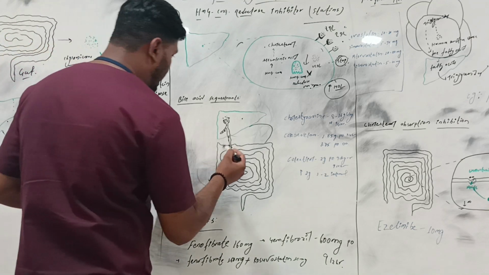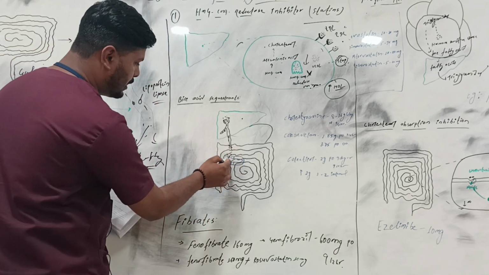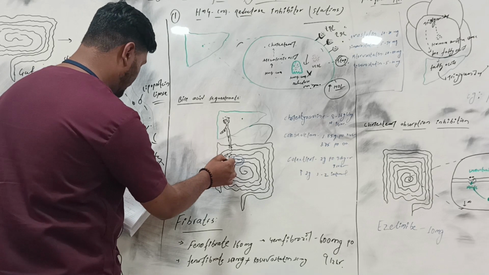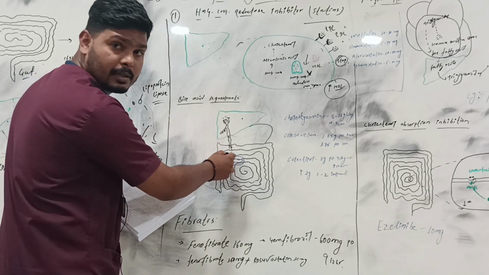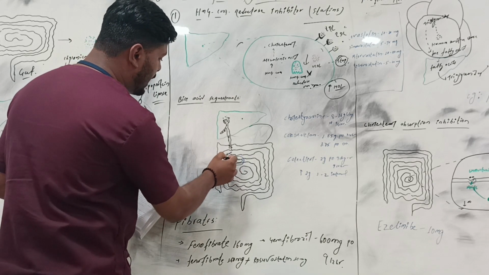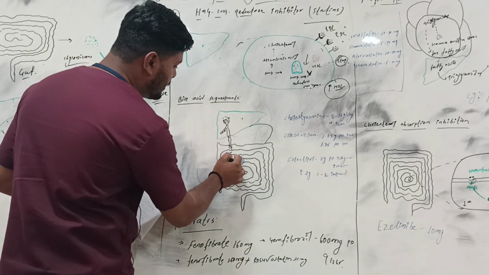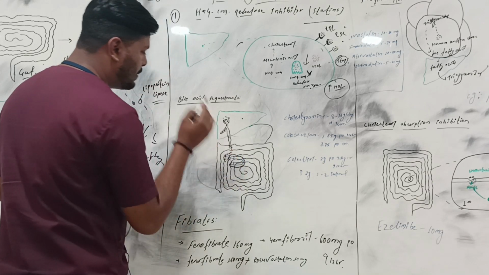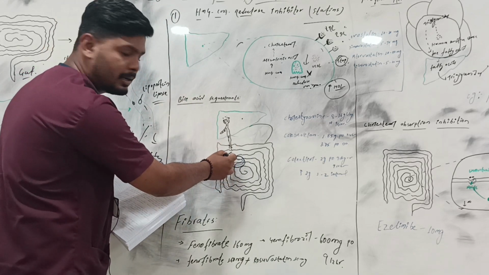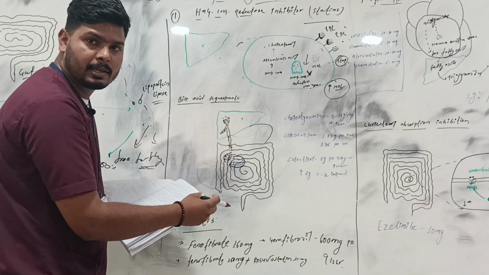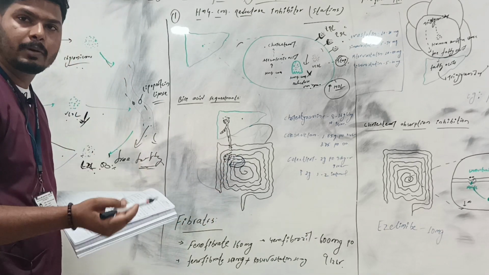Basically it will produce some ions. These ions, what will happen? Here it will be a negatively charged ion. Bile acid will attach to the negatively charged ion, and it will make a complex which will be insoluble in the lipids.